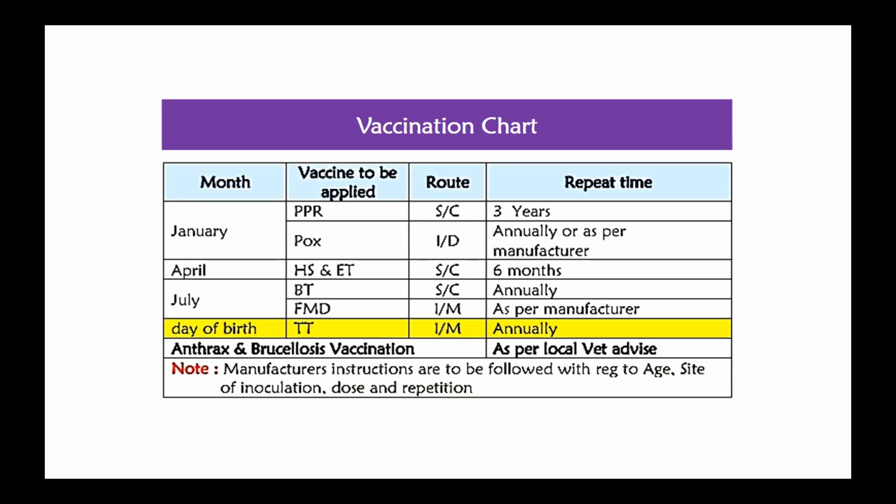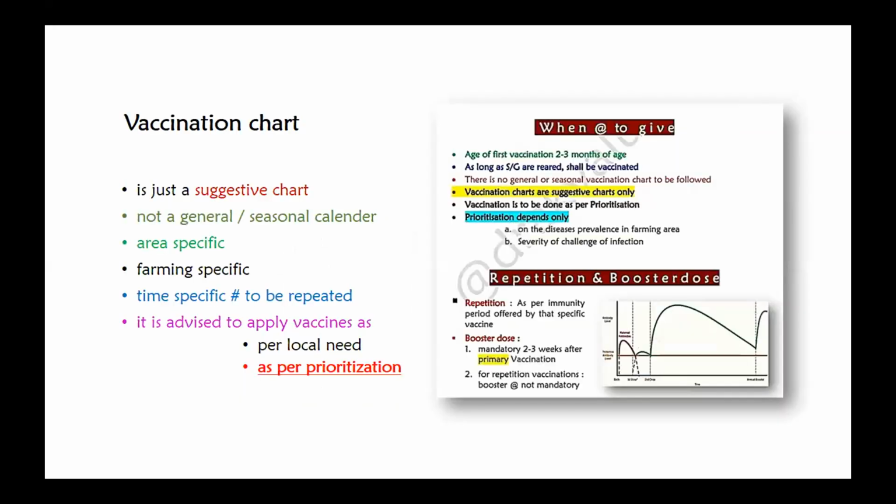On the day of birth, we can give tetanus toxoid intramuscularly, then repeat annually. Anthrax and brucellosis vaccination can be given as per veterinary advice. Above all, the most important thing is that we should follow the leaflet given with each and every vaccine: where to give the injection, the dose per kg body weight, and when to repeat. We have to always follow the leaflet and also the advice of a veterinarian. Then this is about the vaccination chart.